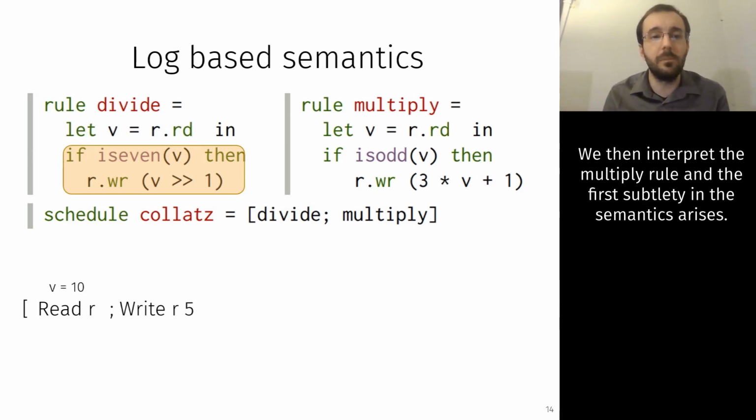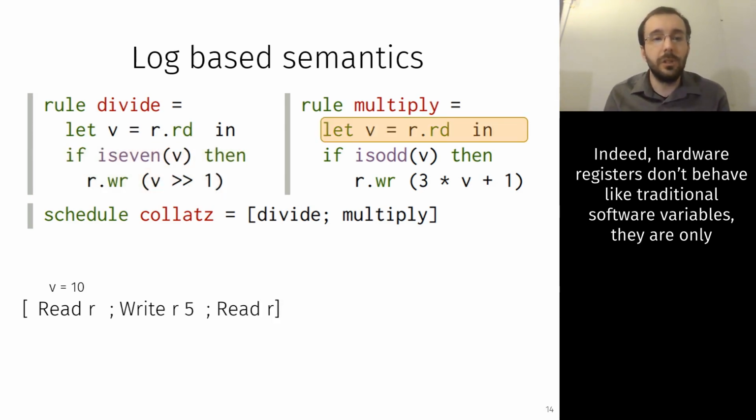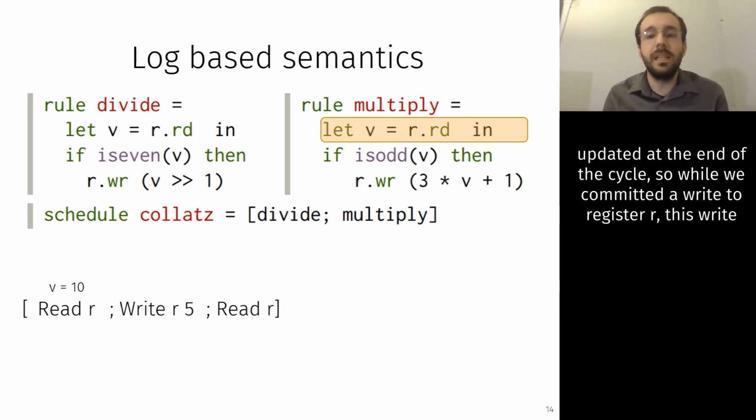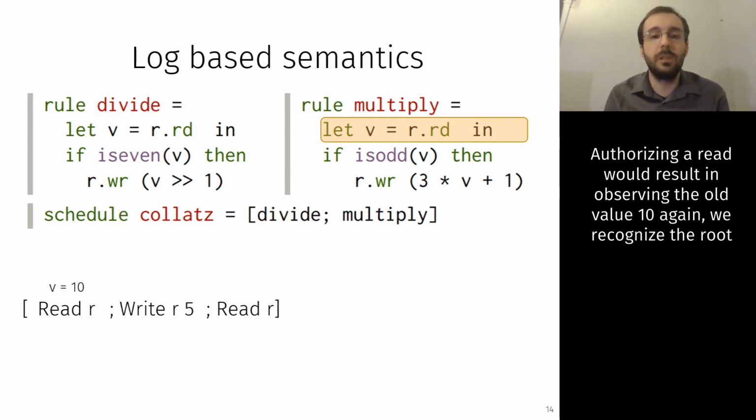We then interpret the multiply rule, and the first subtlety in the semantics arises. Indeed, hardware registers don't behave like traditional software variables. They are only updated at the end of the cycle. So while we committed a write to register R, this write is not visible by subsequent reads until the end of the cycle. Authorizing a read would result in observing the old value 10 again.